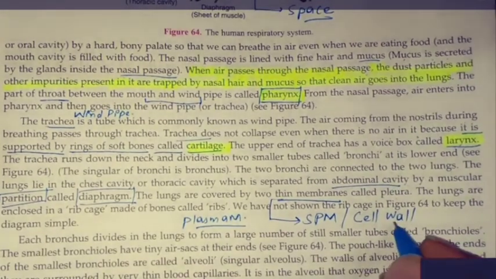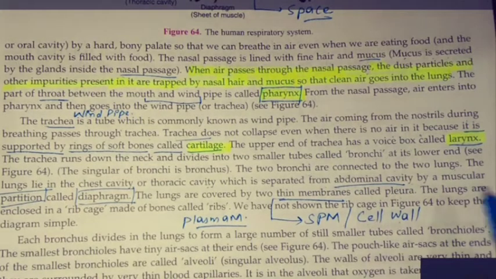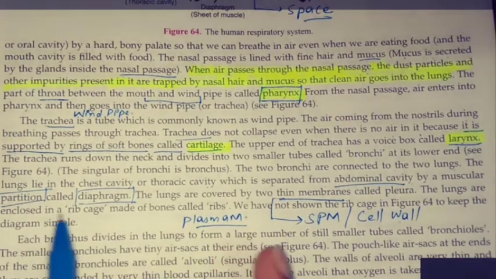Cell wall, it is providing protection. Correct na? Any doubts in that? Okay. The lungs are enclosed in a rib cage.